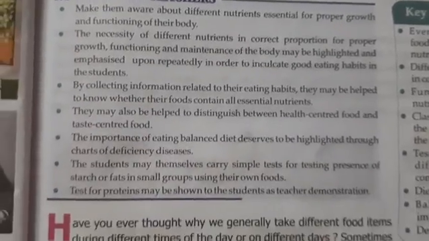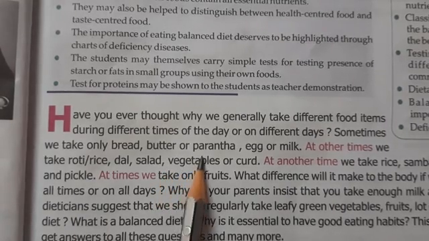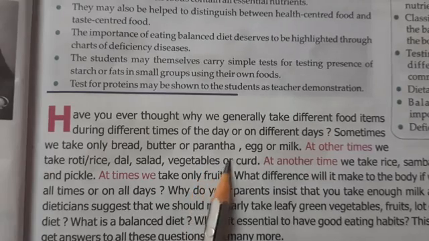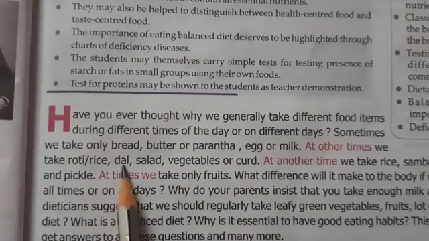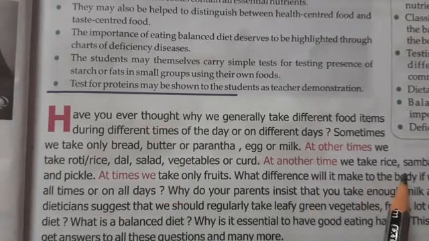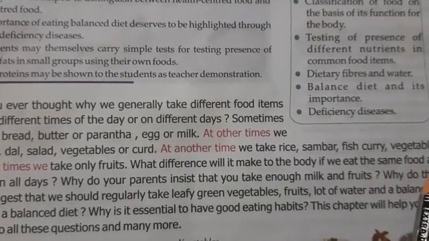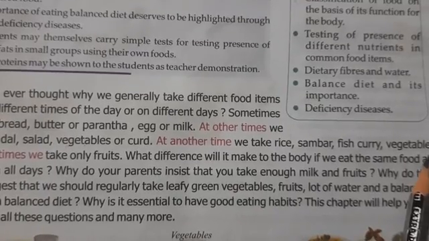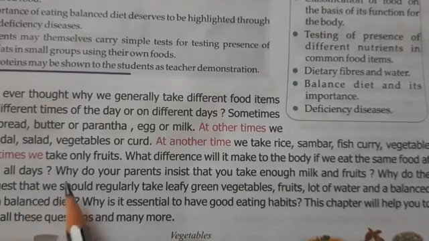But have you ever thought why we generally take different food items during different times of the day? See, sometimes we take bread butter for breakfast, sometimes we eat parathas or puris or egg or milk, isn't it? Then sometimes in lunch and for dinner we take roti, rice, dal, salad, vegetables, curd. Sometimes we may take rice and sambar, or those who are non-vegetarians may eat fish curry and vegetable. Some may eat meat, and along with that some may take eggs and all kinds of different food.